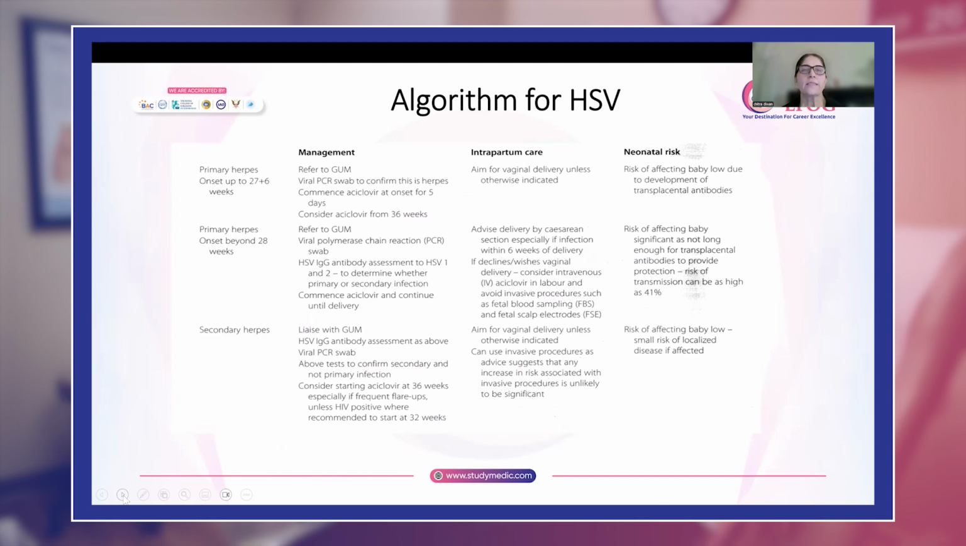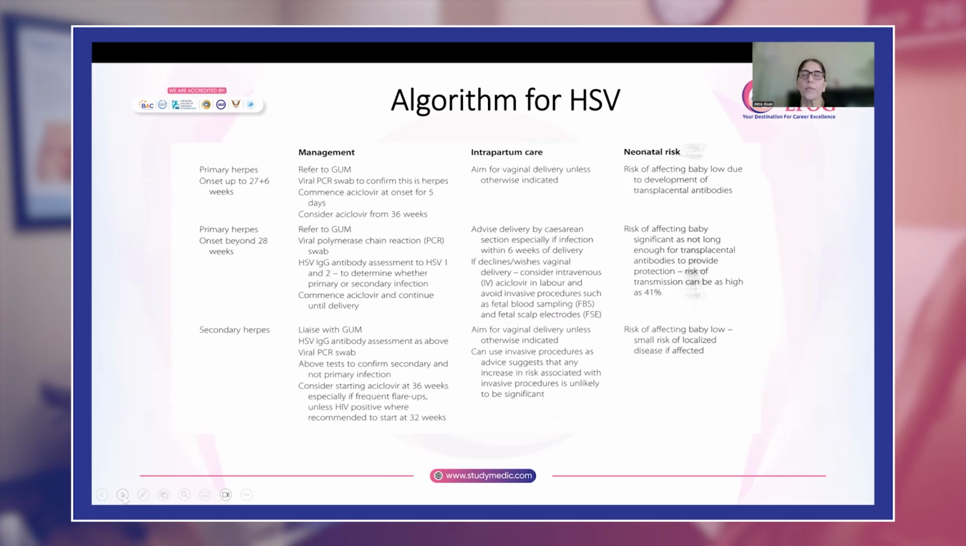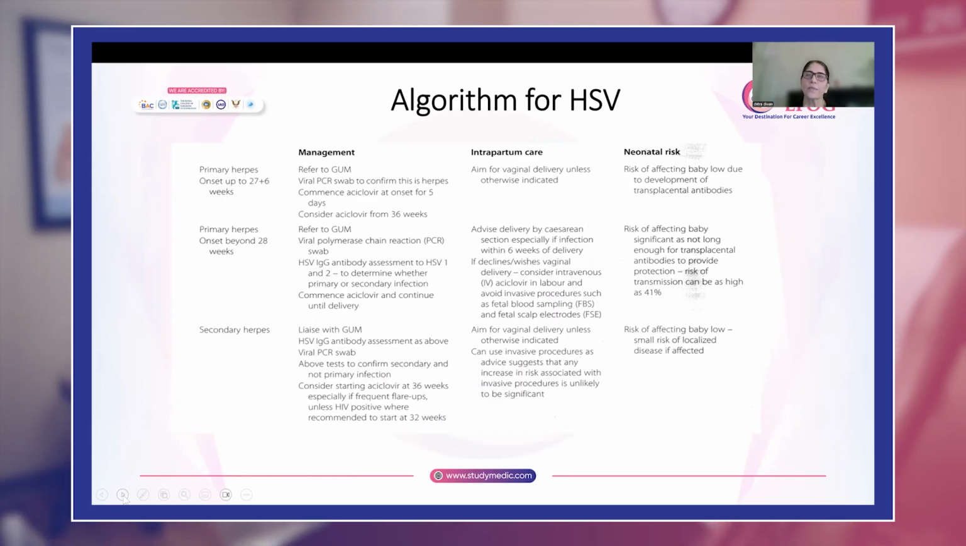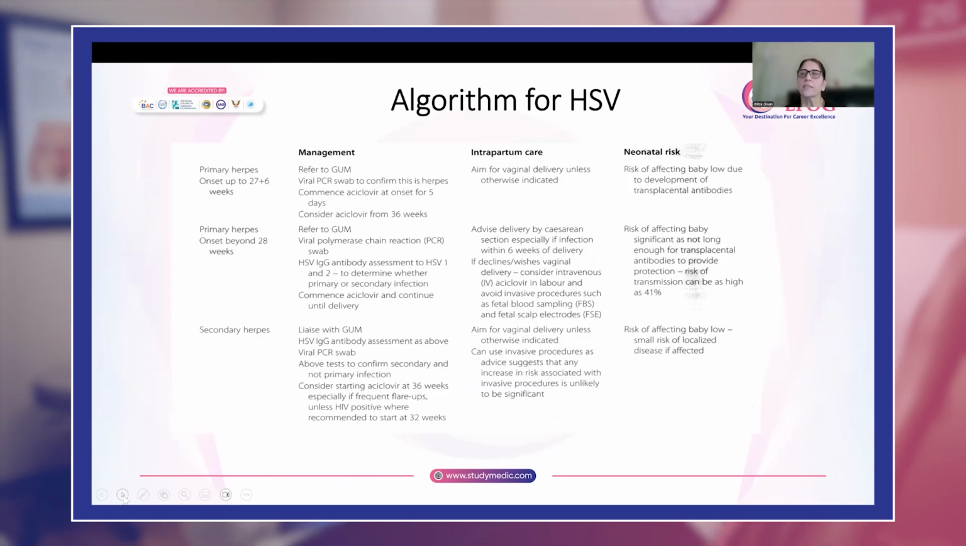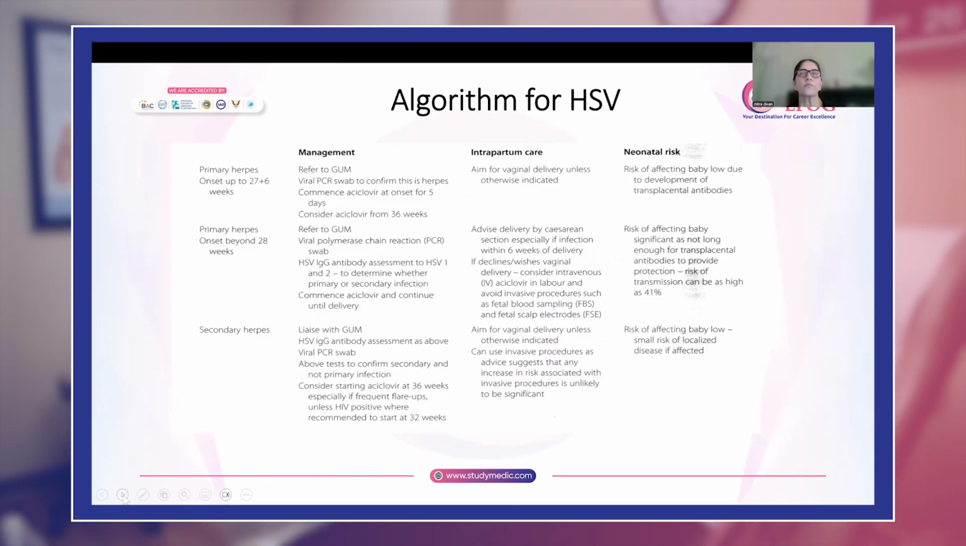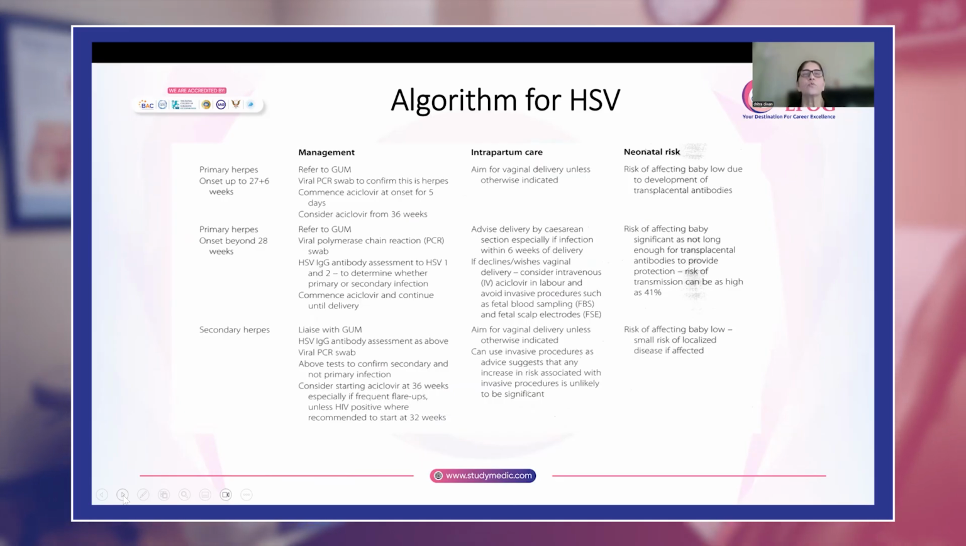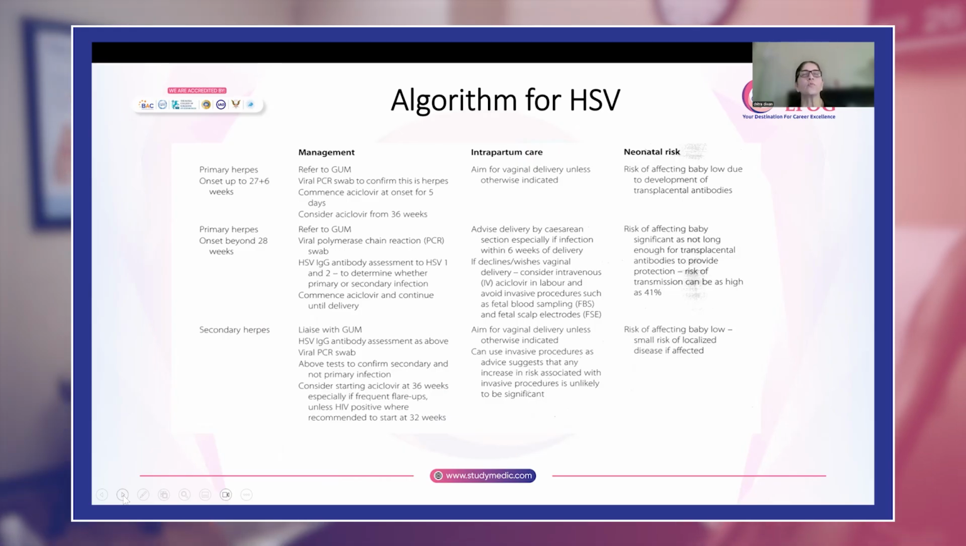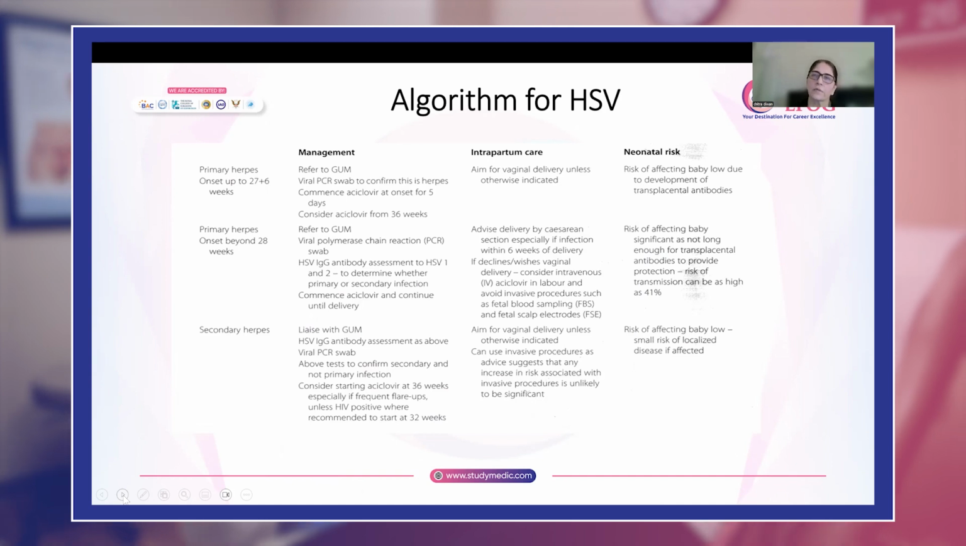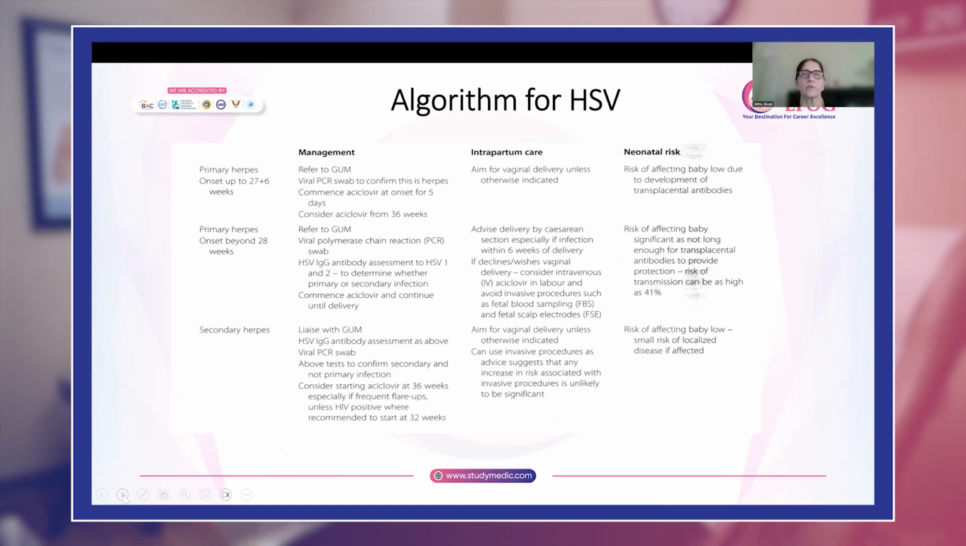So algorithm for HSV is, if there is primary herpes, onset is in the first and second trimester. That means up to 27 plus 6 weeks. Once it is 28 weeks, we know that it is the third trimester. So if it is in the first and second trimester, primary herpes, you will refer her to the gum clinic. You will do a viral PCR to confirm that this is herpes, and you will commence acyclovir for 5 days, and you will consider giving her acyclovir from 36 weeks to prevent recurrent herpes.